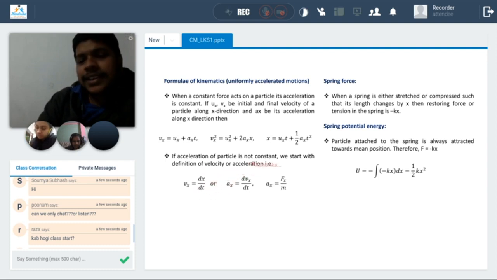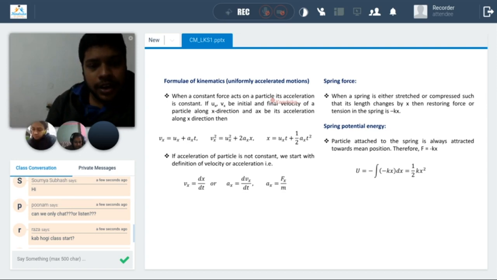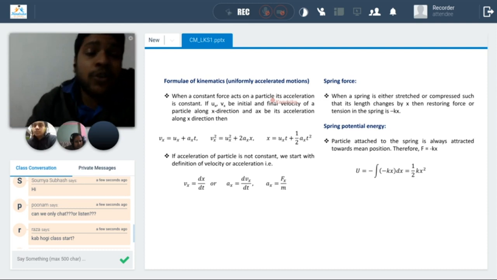I can't exactly solve the problem without seeing it, but as of now, I understand that a velocity-time plot is given and you are asking for the acceleration-time plot. From that slope, we can calculate acceleration and how it varies. But I need to have the problem and look at it.